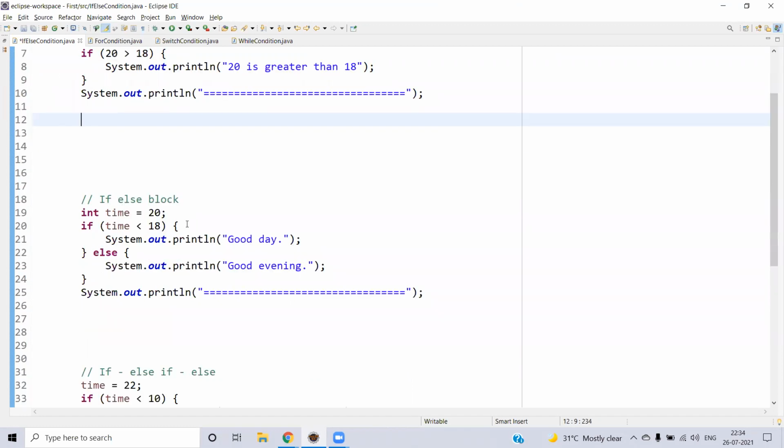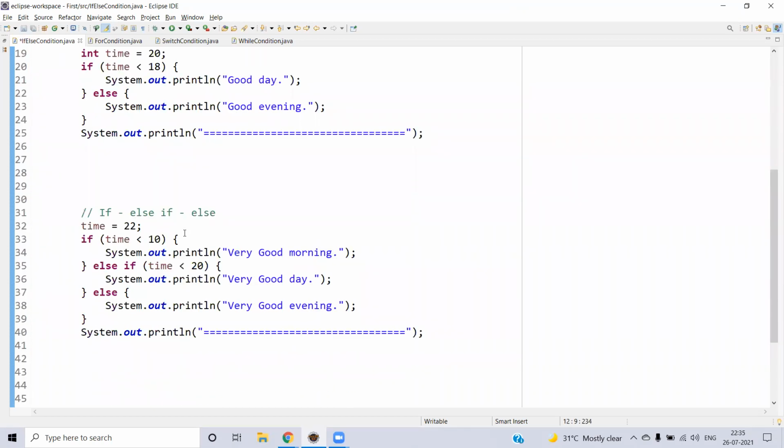Next one, if else. Let's say the if condition becomes false, then you will come to the else block. Then that block will be executed automatically. But if the if condition is true, then the if block will be executed and the else block will not be executed. It is like either this way or that way. Then there is if else, if else.